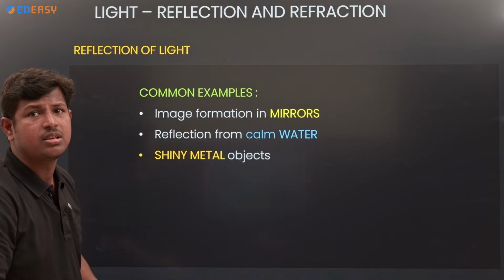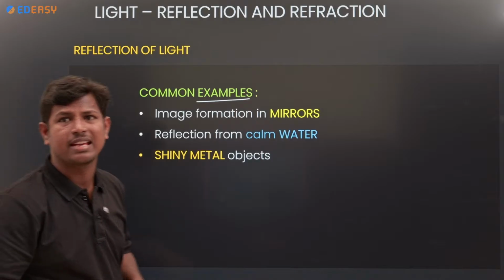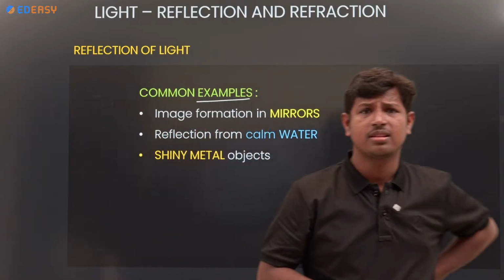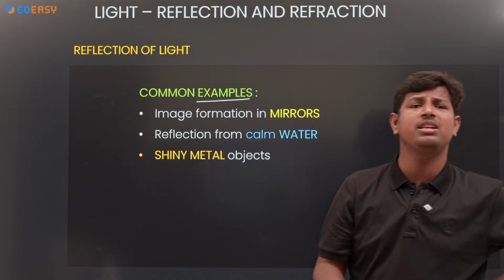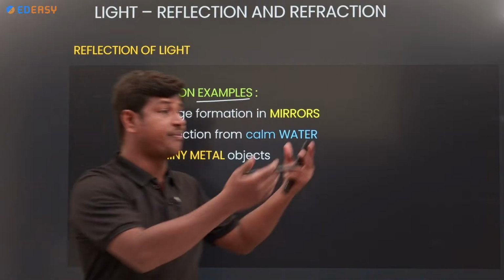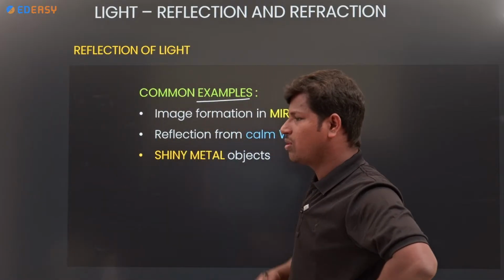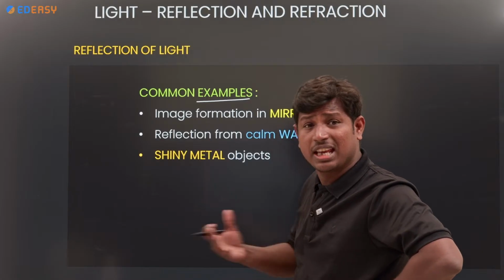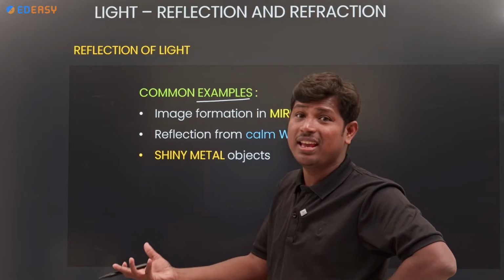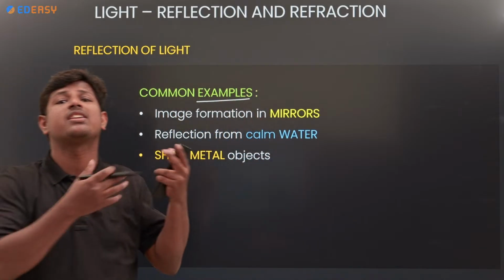So, the example of image formation in mirrors: if you want to see your image, you need to stand in front of the mirror, not in front of the wall. If I ask the wall, can you give my image? It says no, because it's a property of the wall. It's not polished, it's not smooth.